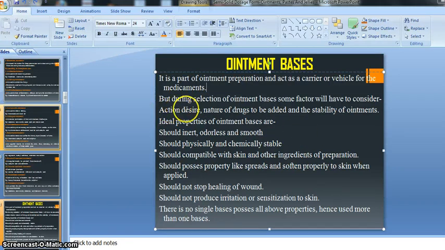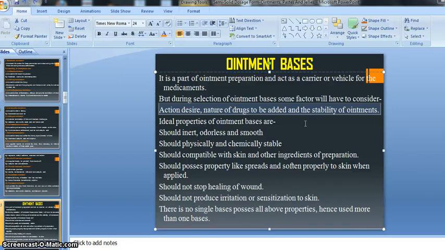So let's see: action desired, nature of drug to be added, and the stability of ointment, right? These are the factors which we will consider during the selection of our ointment base. Action desired means what kind of action we have to get, right?